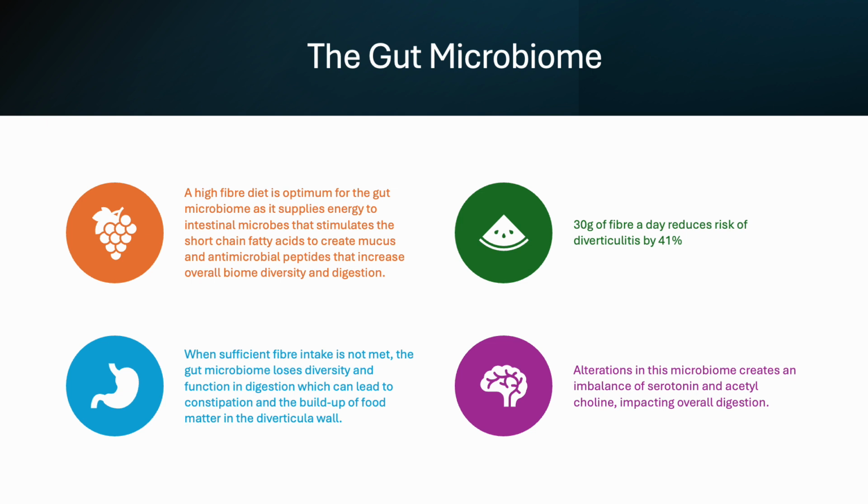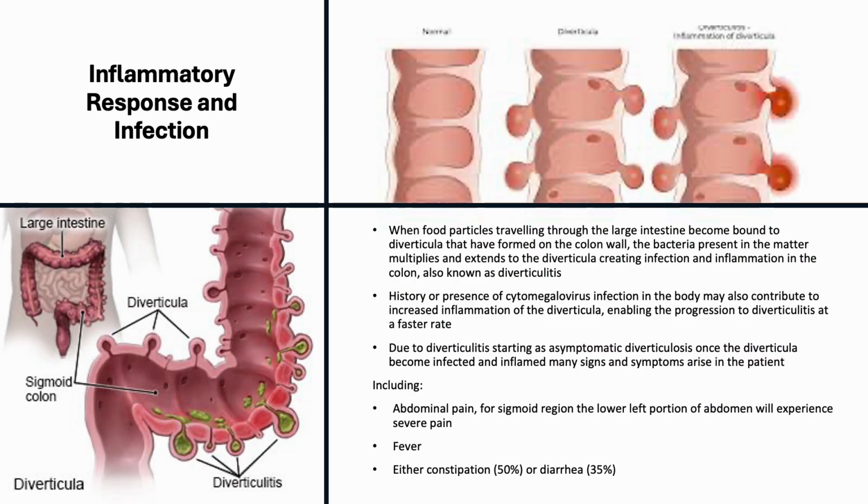When sufficient fiber intake is not met, the gut microbiome loses diversity and function in digestion, which can lead to constipation and the buildup of food matter in the diverticular wall. Alterations in this microbiome lead to an imbalance of serotonin and acetylcholine, impacting overall digestion. When food particles traveling through the large intestine become bound to the diverticula that have formed in the colon wall, it creates infection and inflammation in the colon, known as diverticulitis.